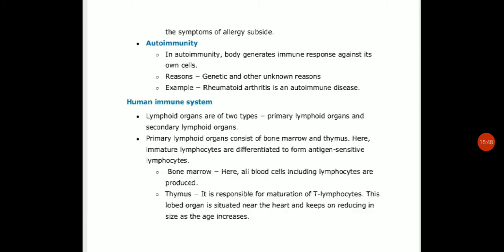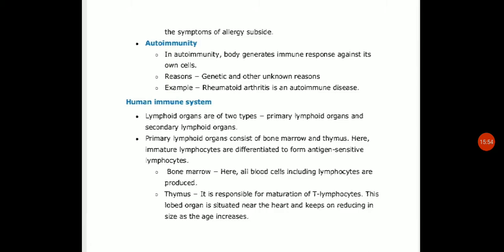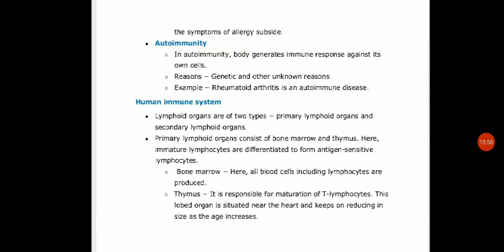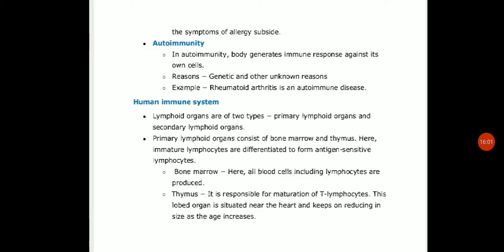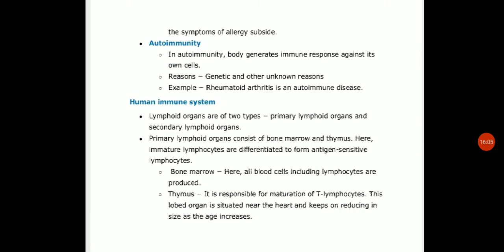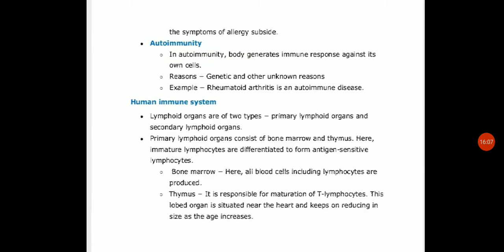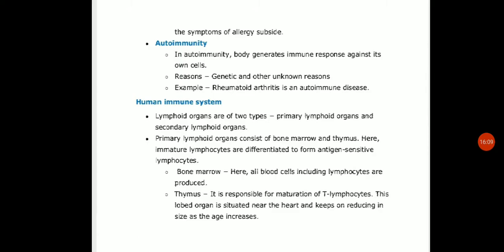And rheumatoid arthritis is also there, which affects many people in our society. That is also an autoimmune response. So these are all examples of autoimmune disease. The reasons are genetic, and sometimes they are unknown also. One example shown here is rheumatoid arthritis. I explained many others, that is myasthenia gravis and Hashimoto disease.